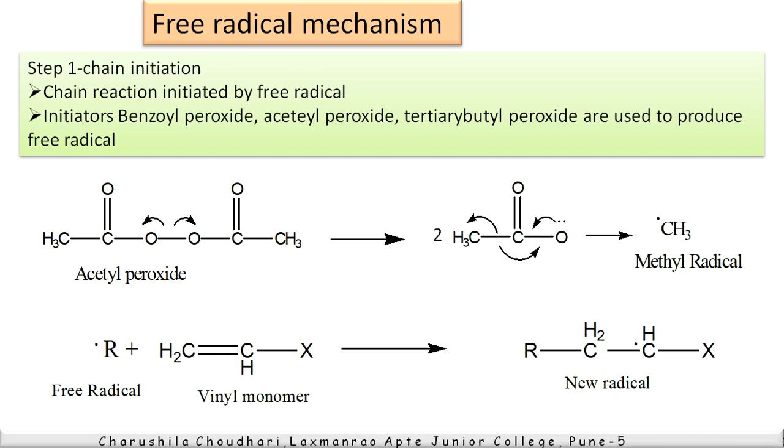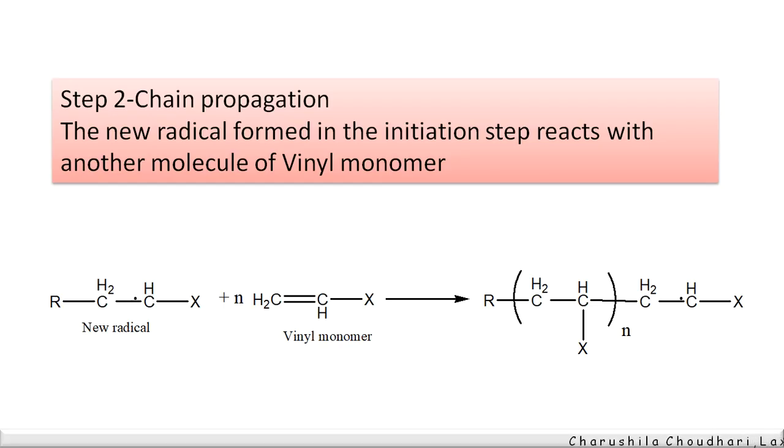In the next step, we require that new radical with the vinyl monomer. This is the chain propagation step. In the first step, we just initiated the reaction in the presence of peroxide. In the second step, the new radical reacts with the vinyl monomer. The structure of the vinyl group is CH2=CH with X, that is, a vinyl halide. Chain propagation means the chain keeps growing, and the formation of the polymer gets started in that step. The new radical formed in the initiation step reacts with another molecule of vinyl monomer.